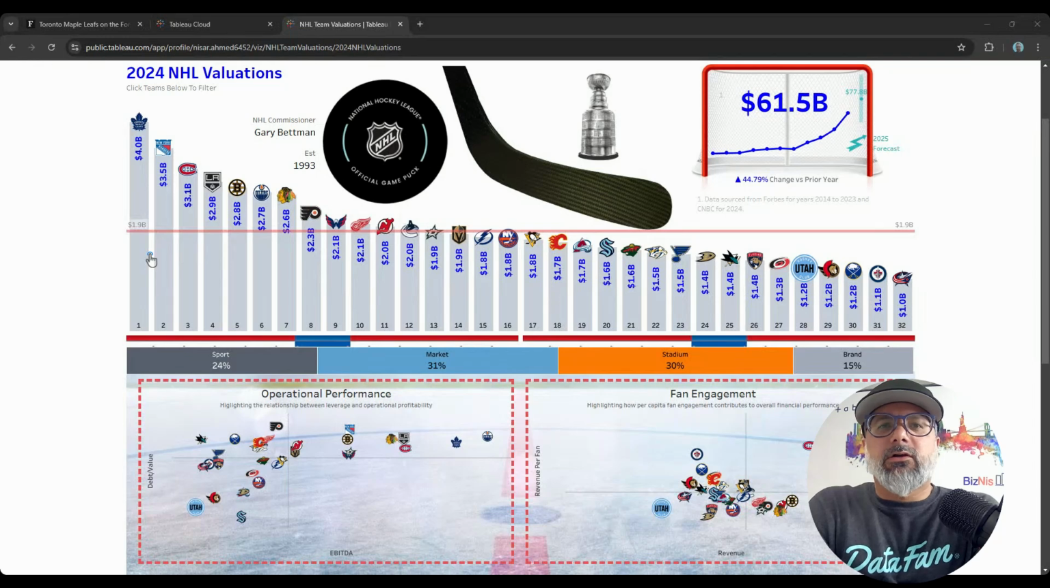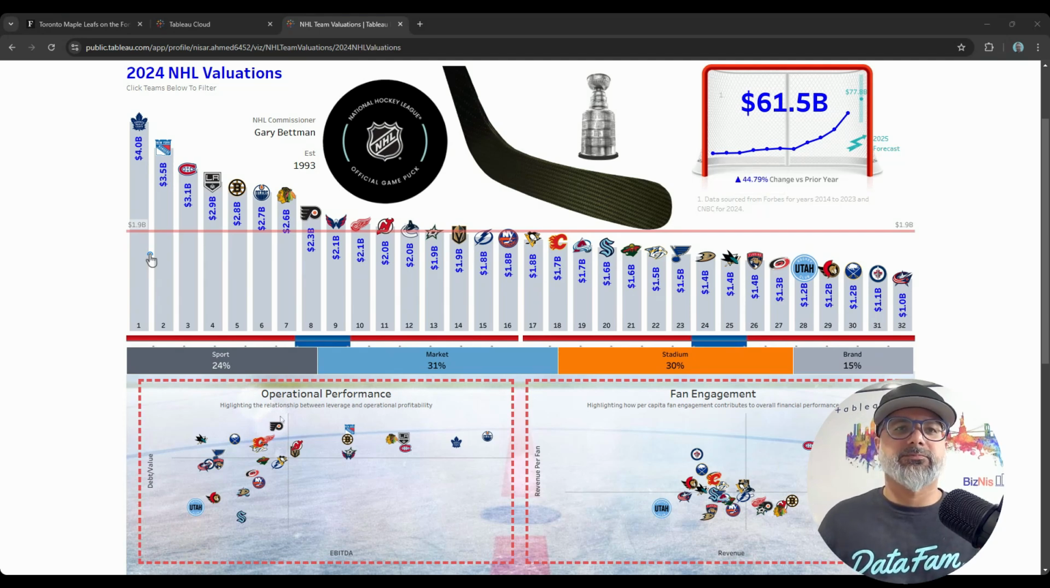Hockey being my favorite sport, I wanted to use something that I can have fun developing. And so I created this visualization. This is the final product, the end result. And this was inspired using, or started off by using, Tableau Agent. What this shows you is the valuations of each NHL hockey team from 1 to 32 and their trends over the last 10 years. Some scatter plots at the bottom show you their operational performance and fan engagement, comparing certain metrics against each other to see the leaders in those categories.